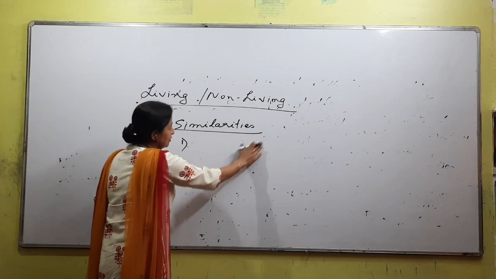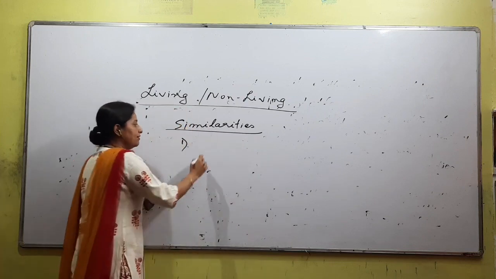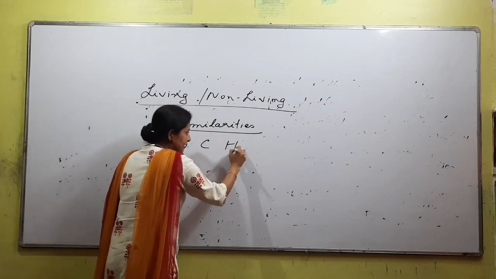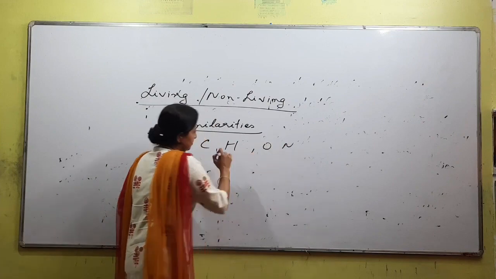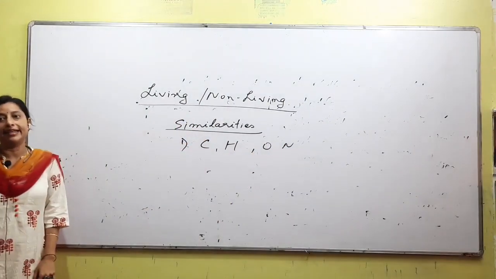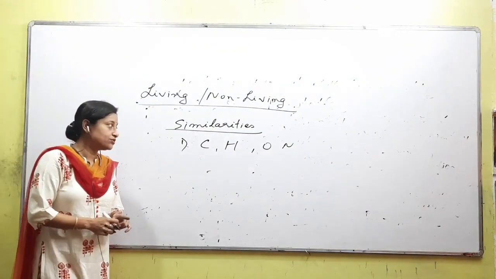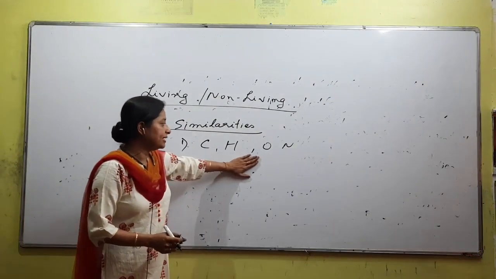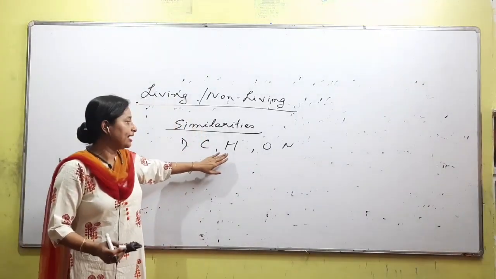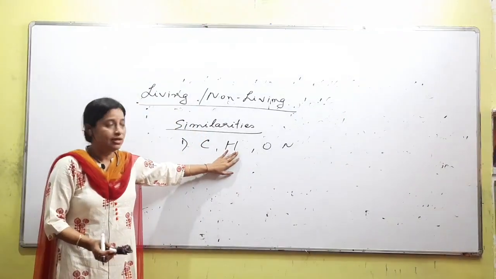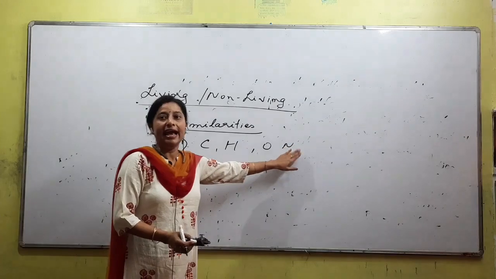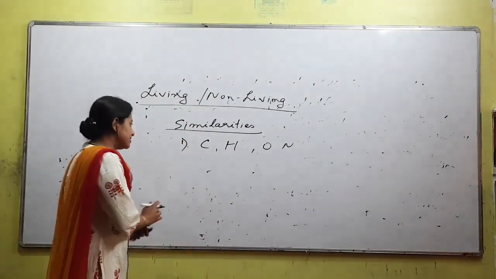So similarities of ভিতৰত কি আছে যে both living and non-living are made up of the basic elements like CHON. So living substance, living organisms বা non-living organism যিয়ে নুসুৱাকে তাহাঁতৰ ভিতৰত বা they are made up of কি some basic elements. And what are the basic elements we are talking about? Carbon, hydrogen, oxygen and nitrogen. So that is the first similarity.